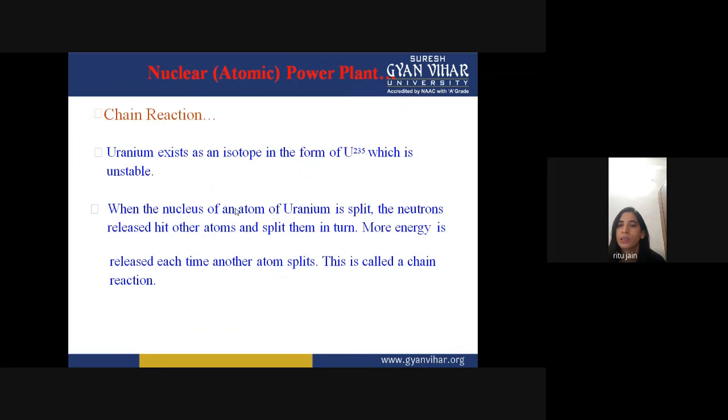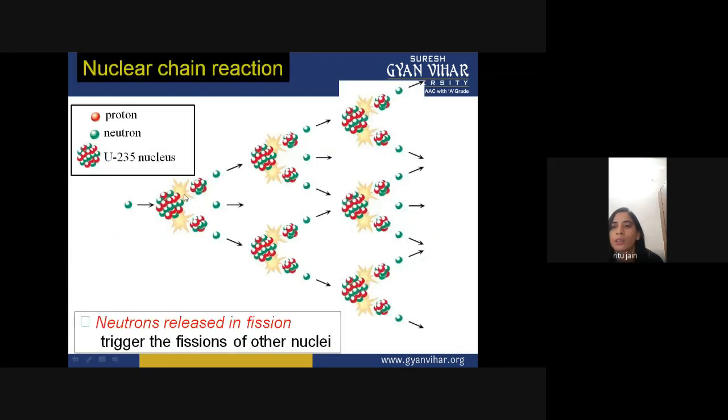As you can see in this diagram, the uranium 235 is splitting into two parts, and it is releasing neutrons. Again, it is splitting in four parts. Again, it's releasing a number of neutrons. Then again, it's splitting into more parts, so it is again releasing neutrons.